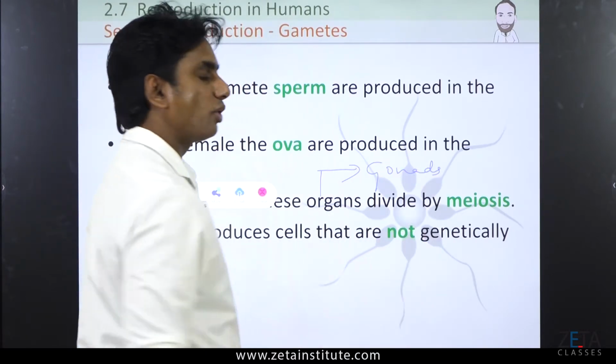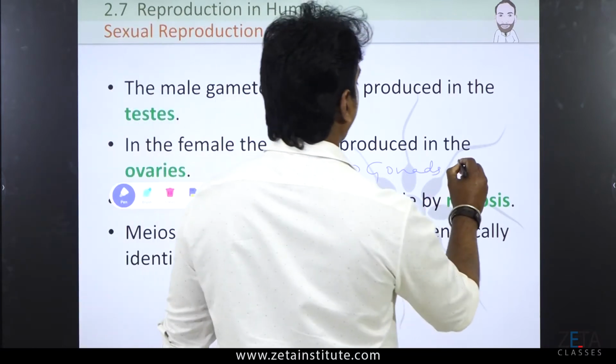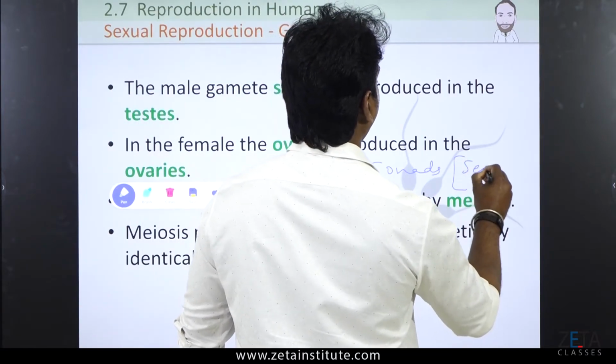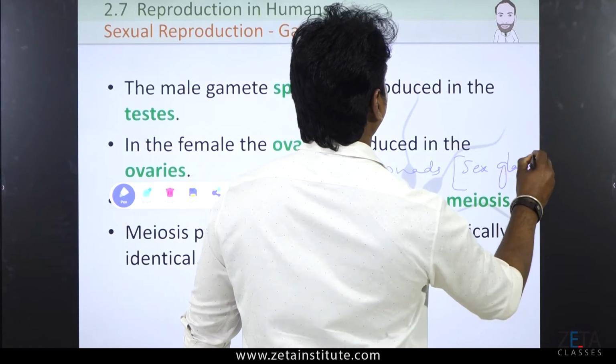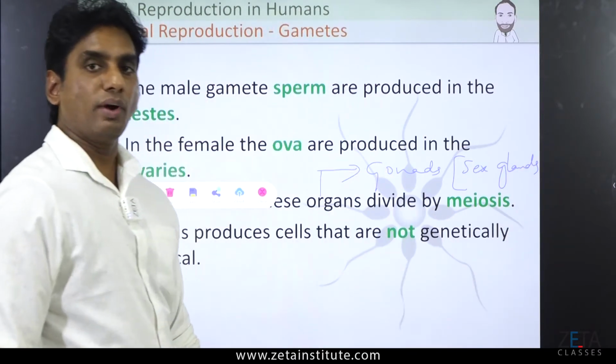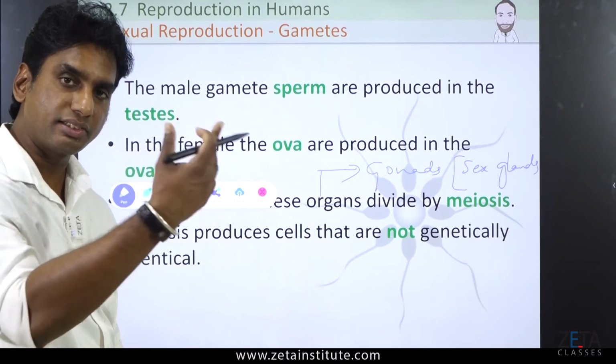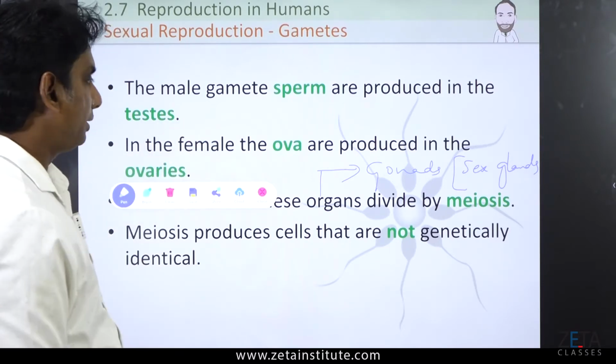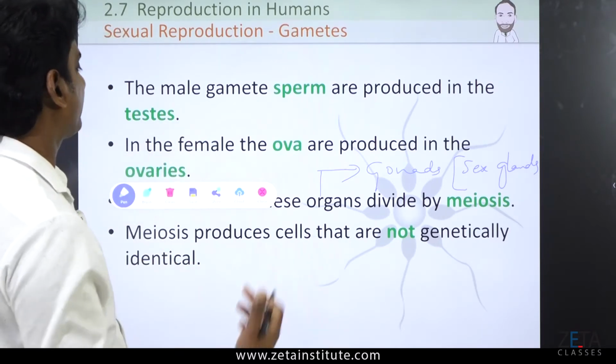Even when you study system or glands, we call them gonads. Sex glands, also called gonads. Testis and ovary are the gonads or the sex glands.